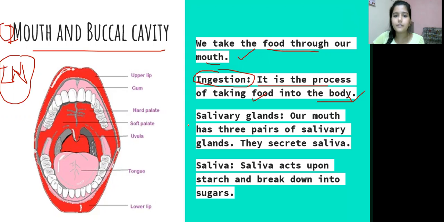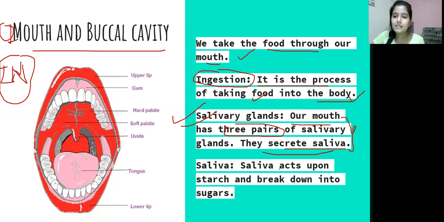So we have some different glands. Our mouth has 3 pairs of salivary glands. They secrete saliva. In later higher classes, we will study about the different pairs of salivary glands. But in 7th class, this much information is enough for you. That we have 3 pairs of salivary glands and they secrete the saliva.